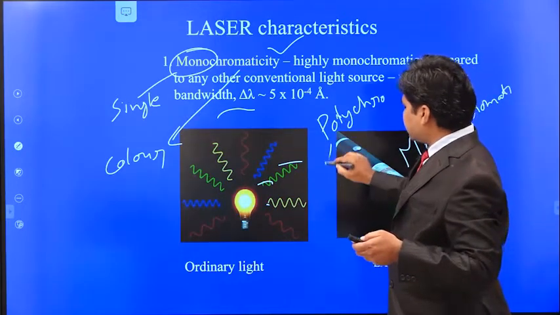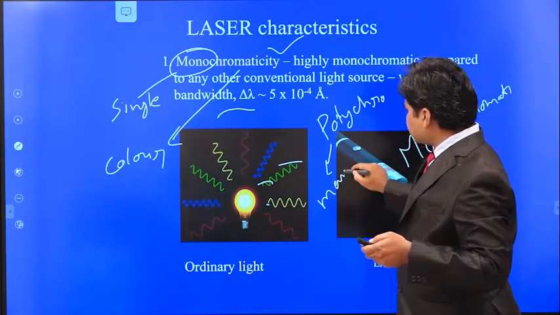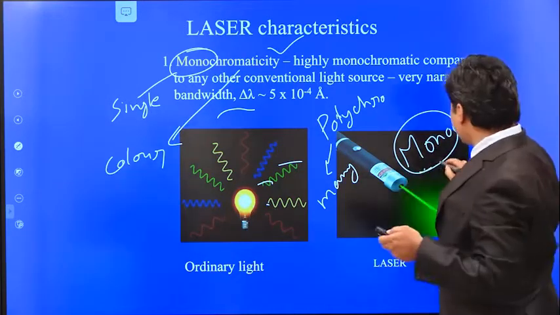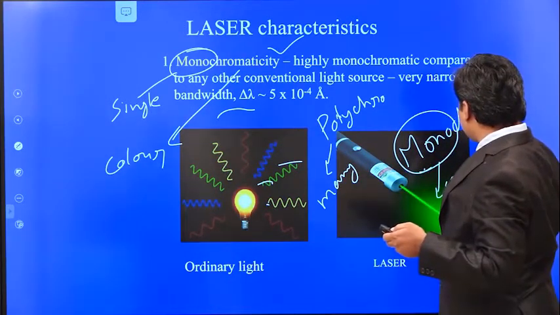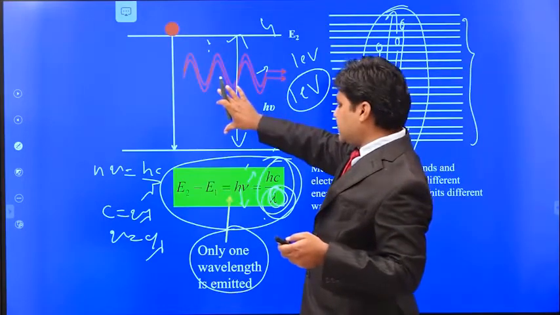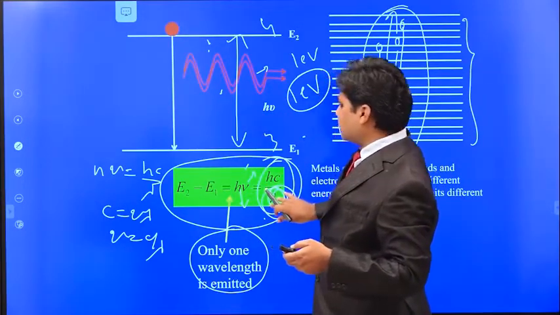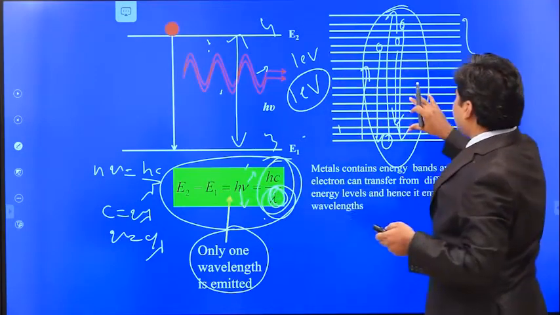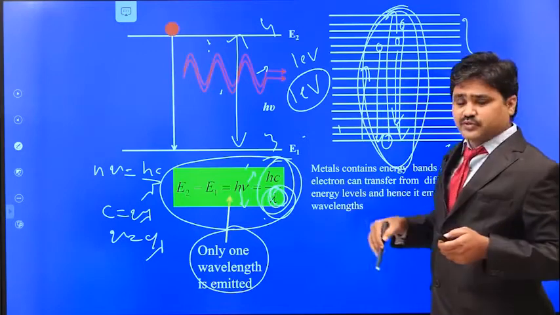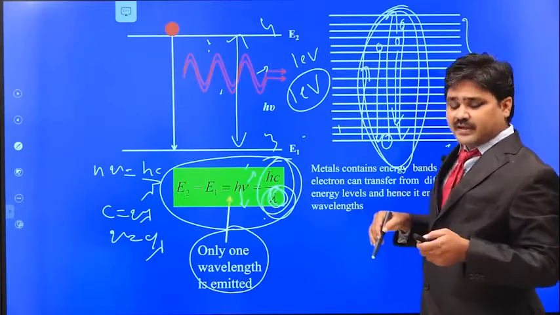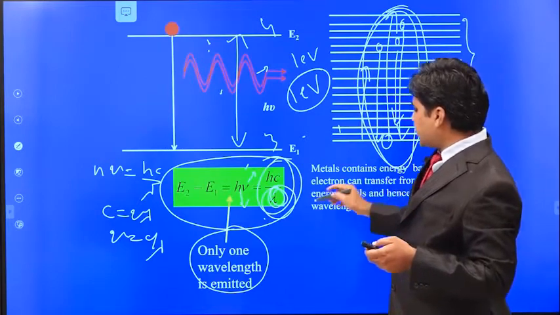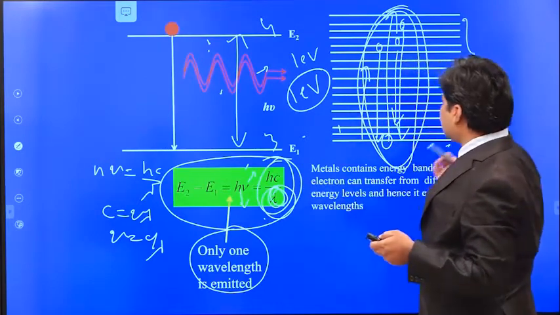Poly means many, but in case of laser source we get mono, that means only a single color, because here the transition is taking place only between the two energy levels. So you get only one wavelength, but in case of metallic filament you get many transitions between many energy levels. In this way you can get different colors and different frequencies.